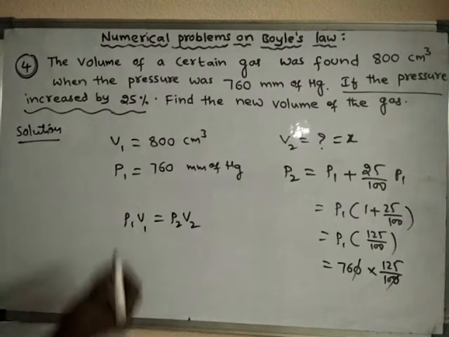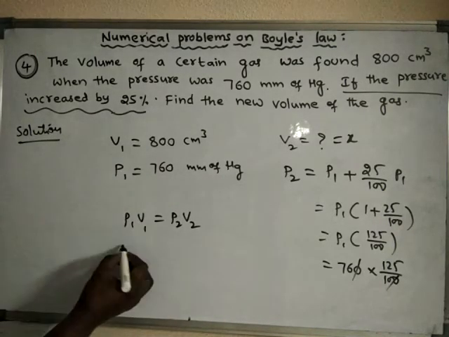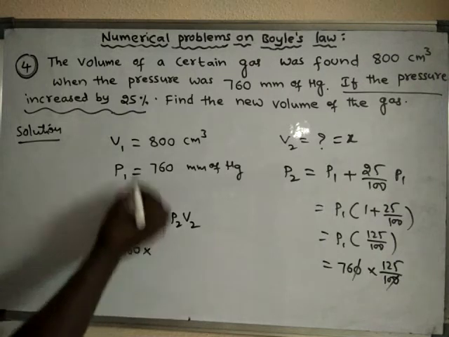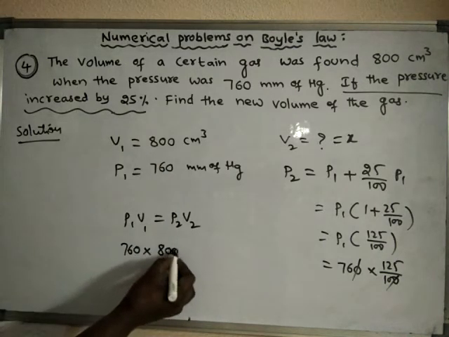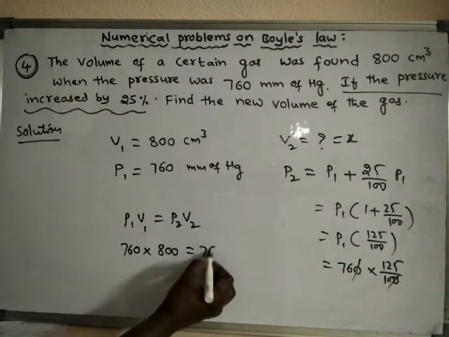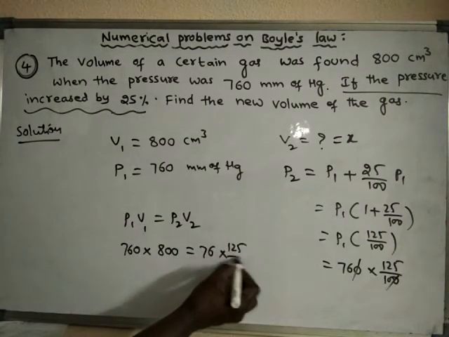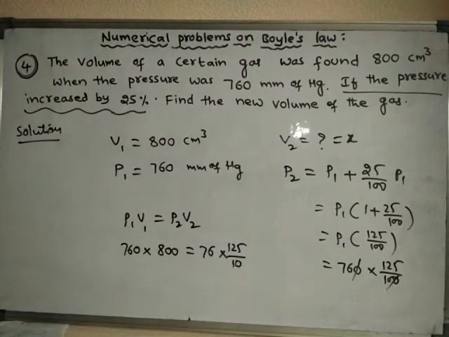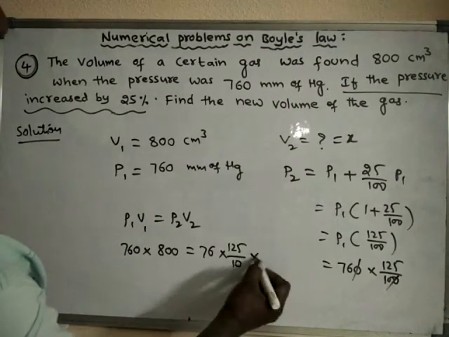So what is P1 V1? P1 is 760, V1 is 800, equal to P2, which is 76 into 125 by 10, into V2. Sorry, 125 by 10 into V2.